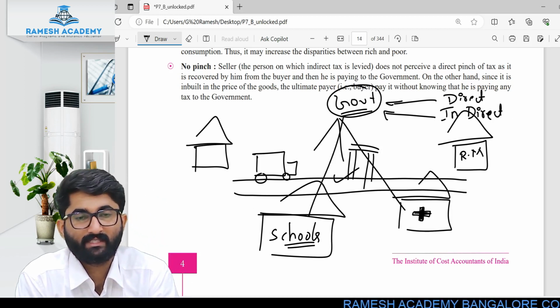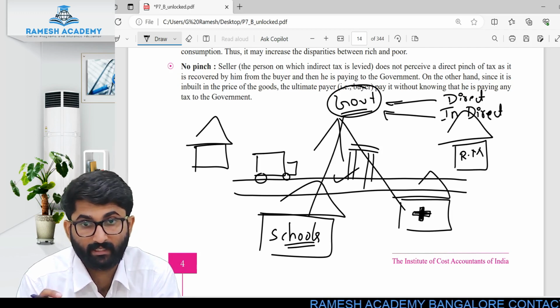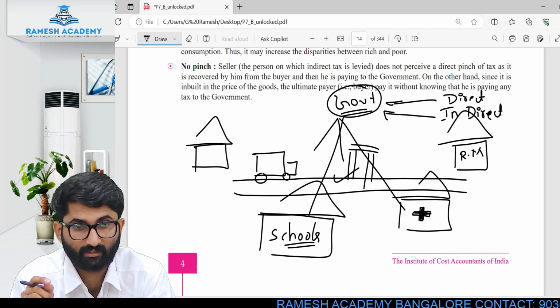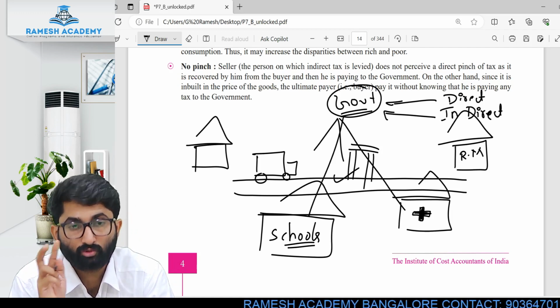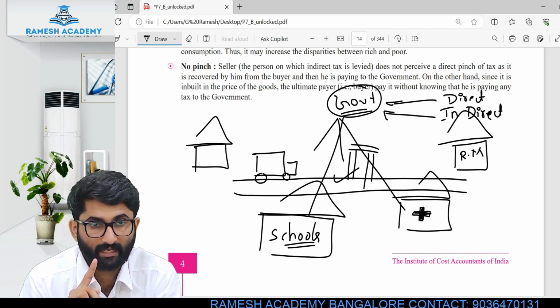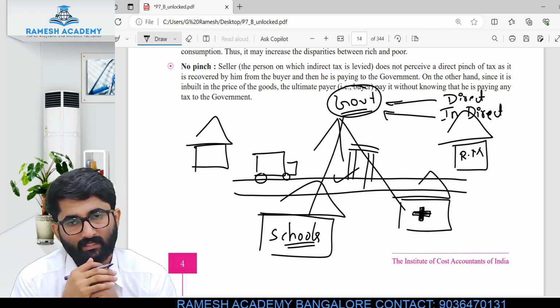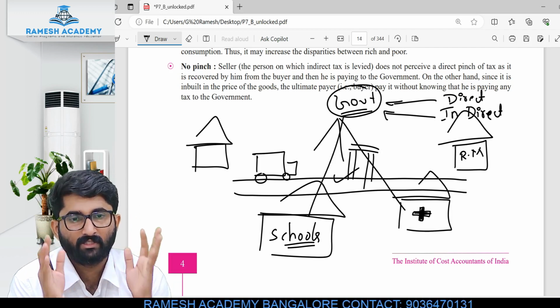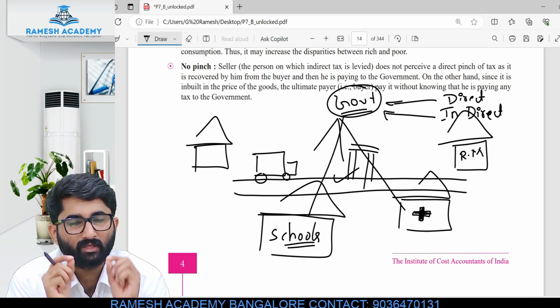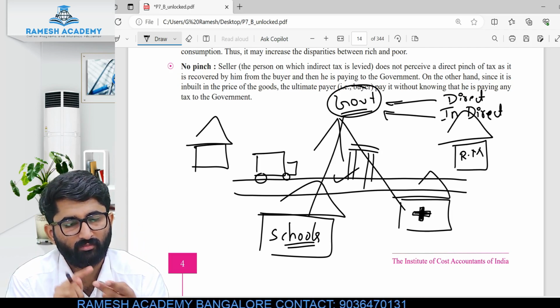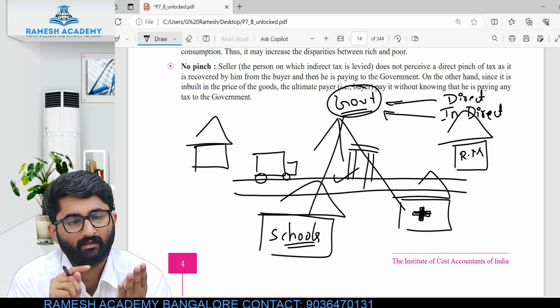Okay. One is direct tax. The second one is indirect tax. Government will get this income through two sources: one is direct tax and the second one is indirect tax. Very easy one.